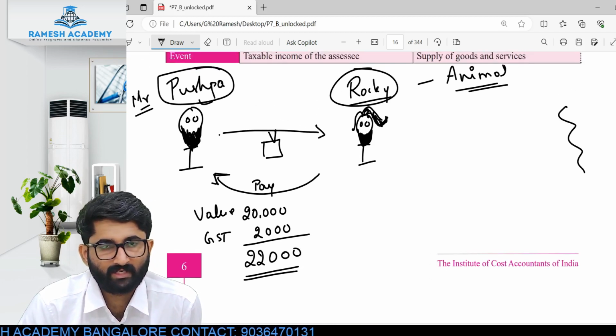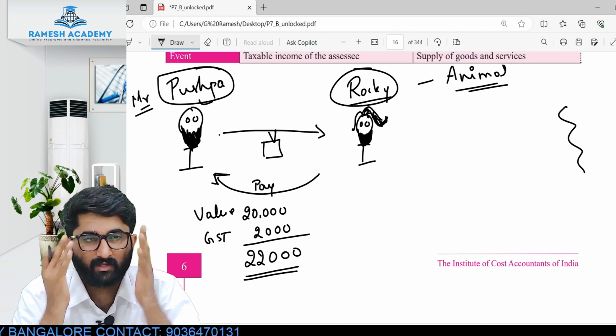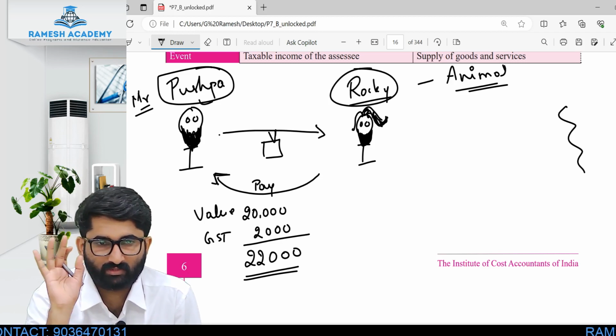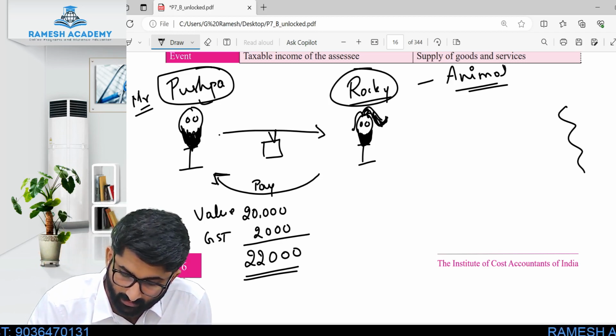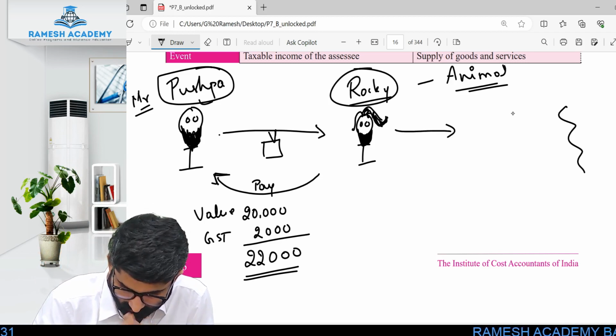Rocky Bhai paid 22,000. People, 100% concentration should be here. Rocky Bhai paid how much? 22,000. 20,000 plus 2,000 as the GST. He paid 22,000 rupees. Now, Rocky Bhai sold this to Ranbir Kapoor.